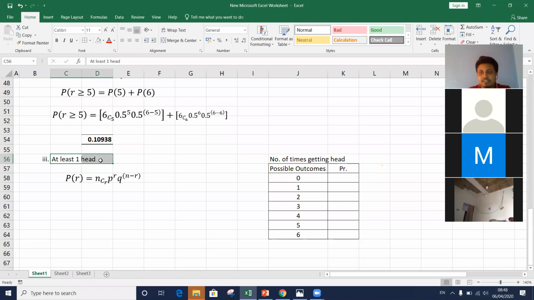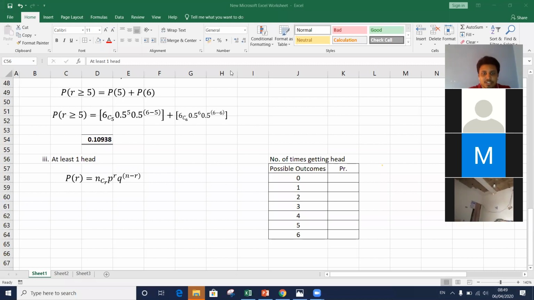The probability of getting head at least once. If we say that, what are the figures I should consider? 0 and 1.